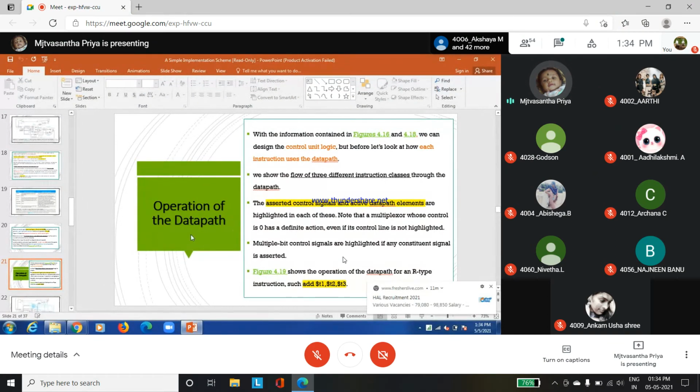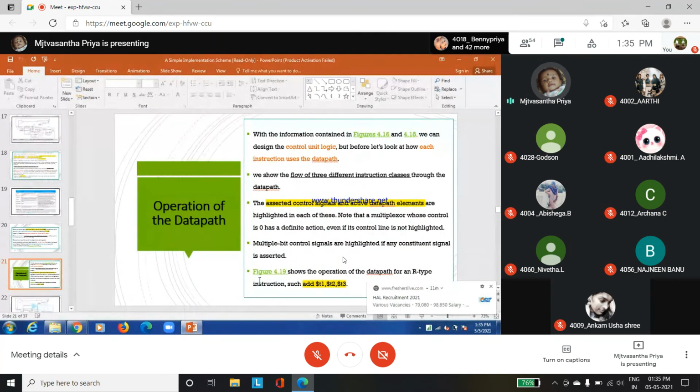அதுதான் இவங்க வந்து என்ன சொல்றாங்கன்னா, it will flow of 3 different instruction classes through the data path. So the assets, control signals and active data path elements are highlighted in each of these. Note that multiplexer whose control is 0 has a definite action. Even if its control line is not highlighted, multiple bit control signals are highlighted. So if any control signal is asserted.